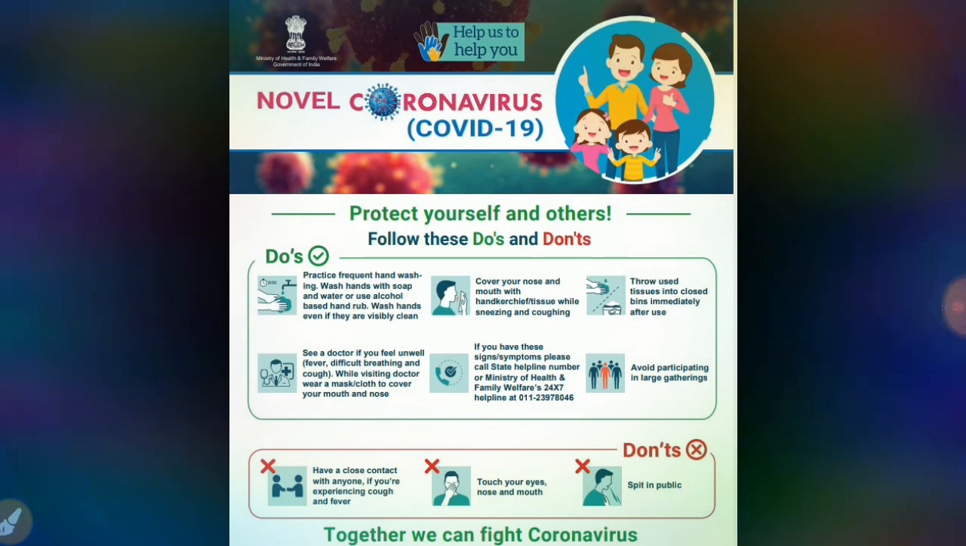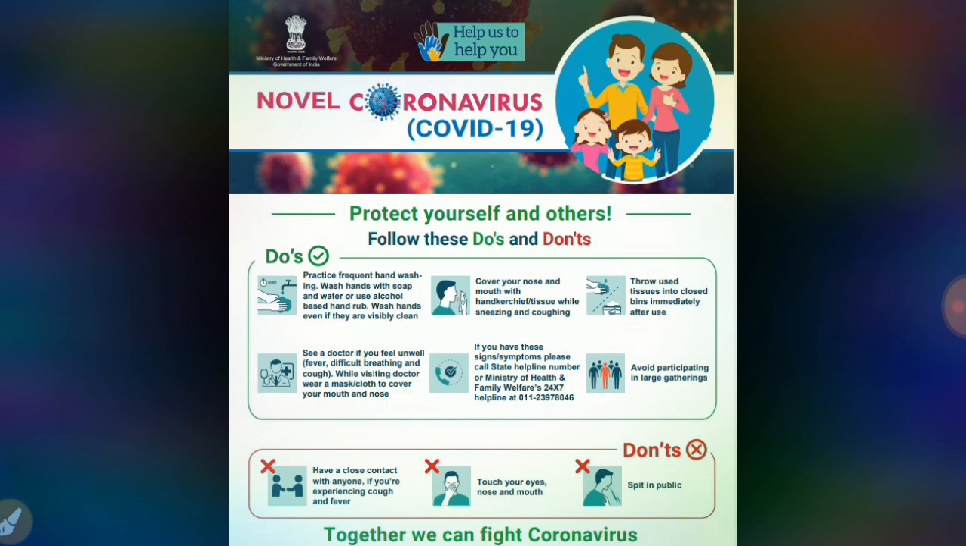So take care of corona. Please follow these instructions, protect yourself and others. Follow whatever the government is instructing us. Whatever the do's and don'ts, together we can fight against the coronavirus. We should practice frequent hand washing, with soap and water or an alcohol based hand rub. Wash hands even if they are visibly clean. Cover your nose and mouth with a handkerchief or tissue while sneezing or coughing, and throw used tissues into closed bins immediately after using.